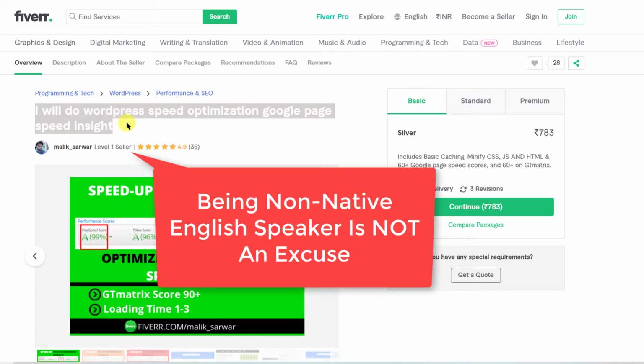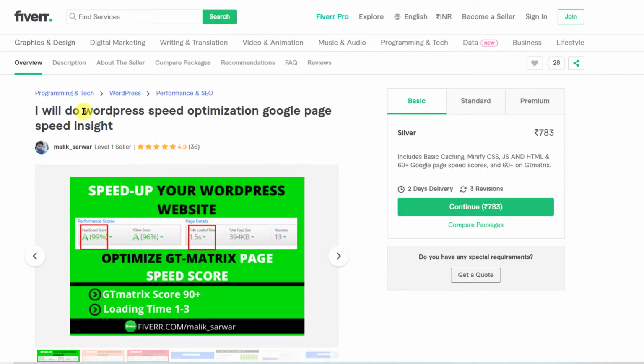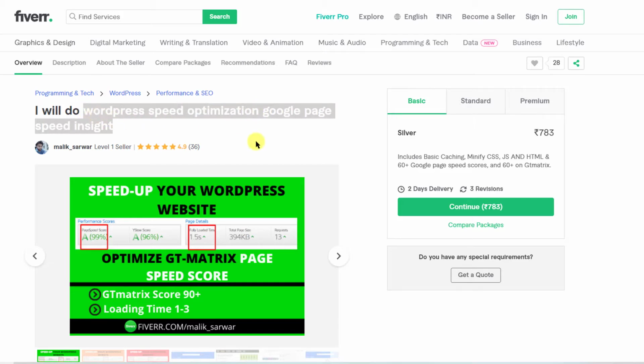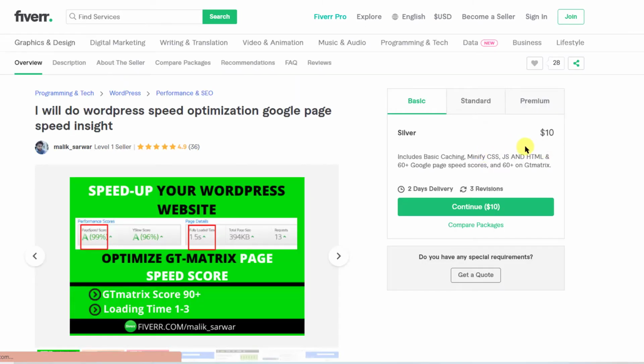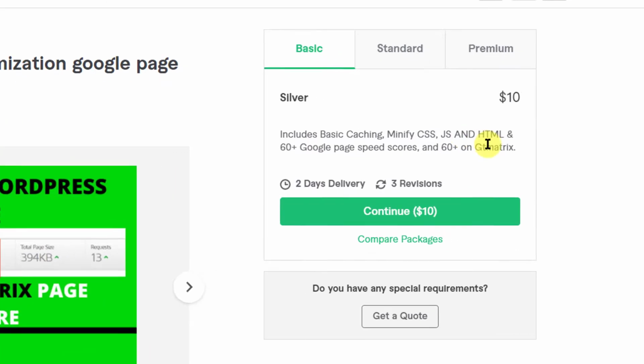So this guy is actually offering WordPress speed optimization. This is his main thing, this is the keyword. And he also shows you the Google PageSpeed Insights, but these two phrases are not related in the English sentence. Anyways, try to write a title which makes sense when you read it. All right, so first of all, let's change the currency to US dollars, and then it will be good to compare. All right, so let's see the packages.